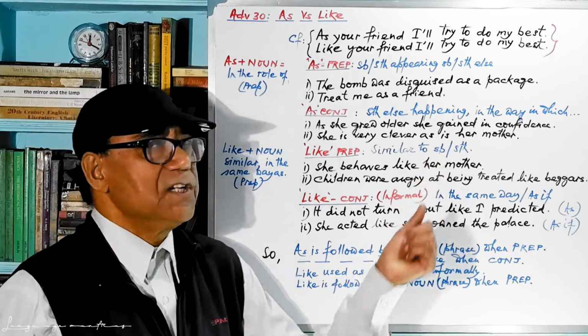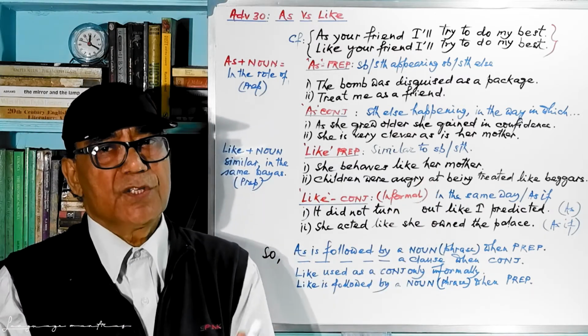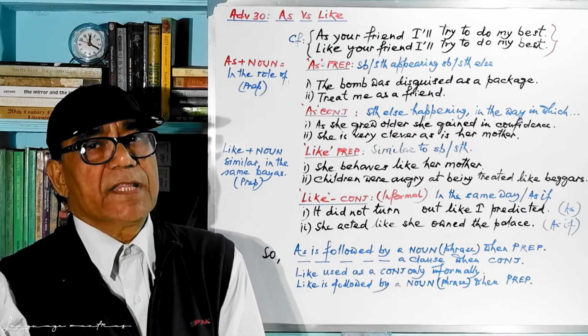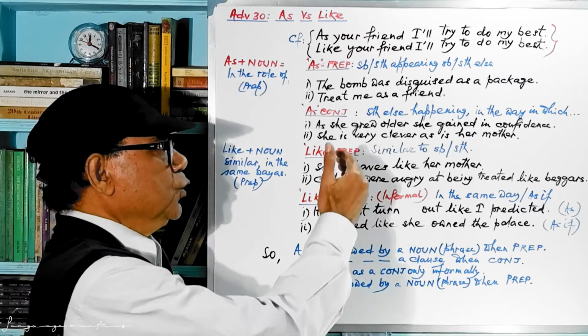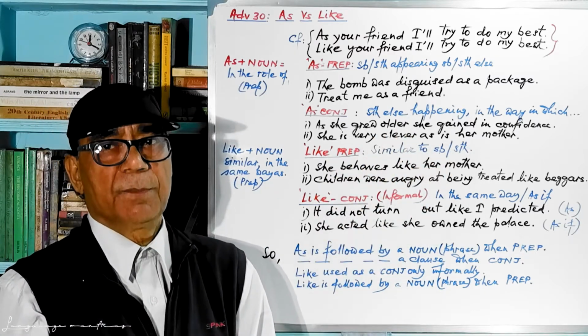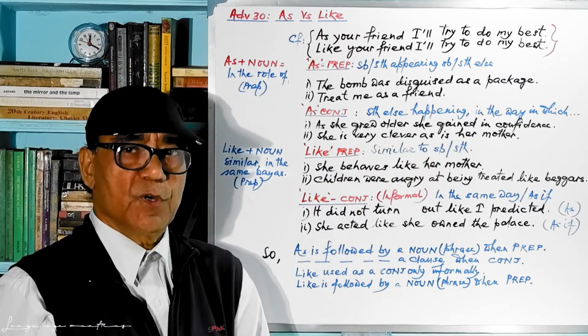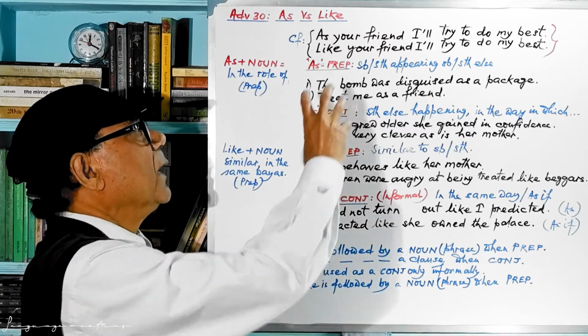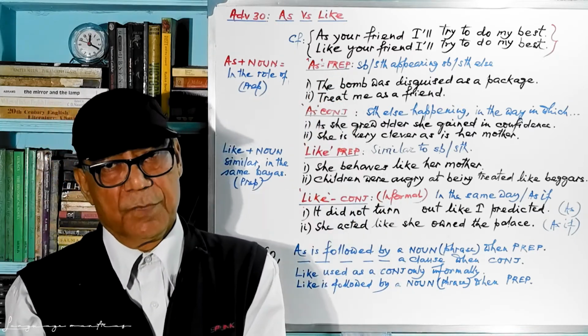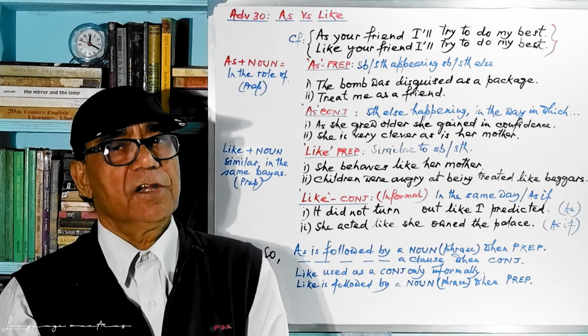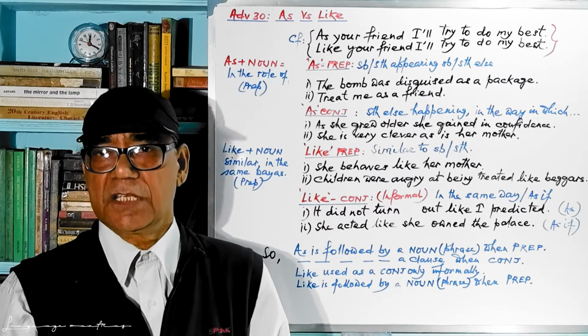This as again combines two parts together. You can see the two parts. One is a principal part and the other is a subordinate part. So this is all about as used prepositionally and conjunctionally.